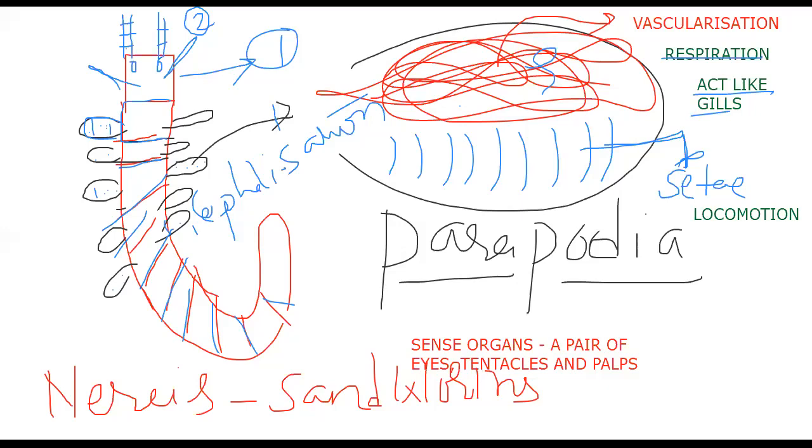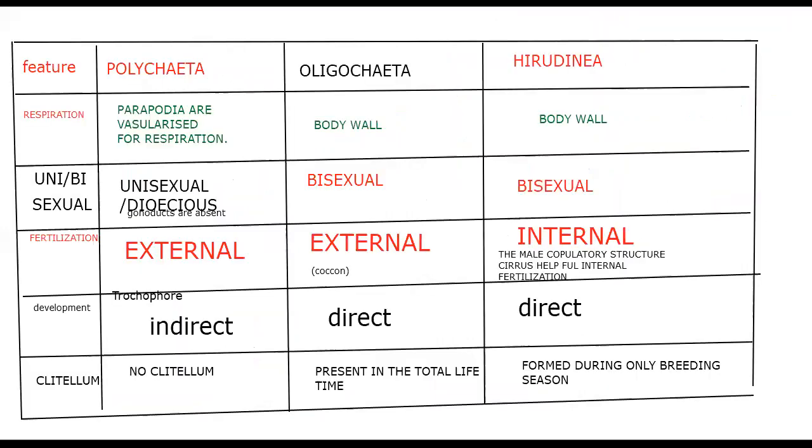What are the reproductive features we have seen about Polychaeta? Polychaetes are unisexual or dioecious. Gonoducts are absent. Fertilization is external. Development is indirect with trochophore larva. No clitellum.